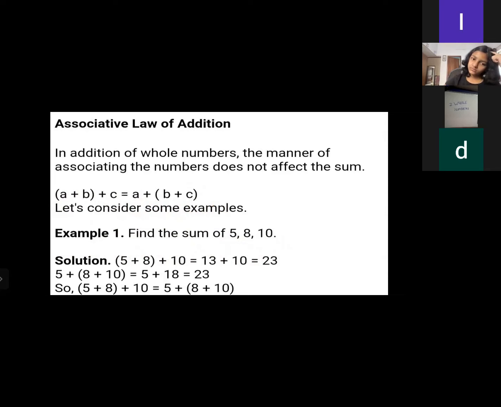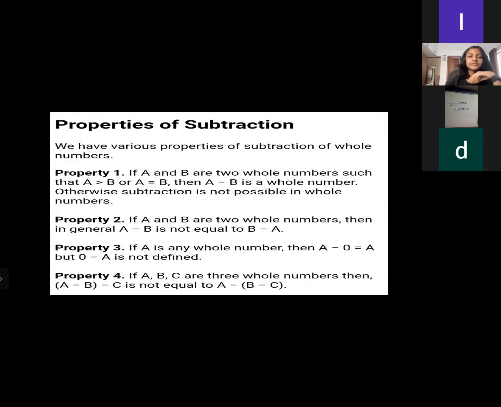only. So clearly we can say (5 plus 8) plus 10 is equal to 5 plus (8 plus 10) only. Okay, this is one of the examples of the associative law of addition. Now come to the subtractions.